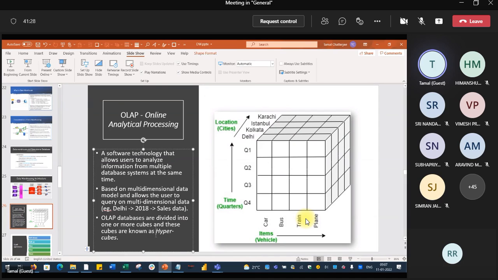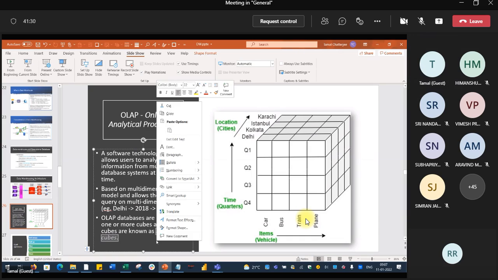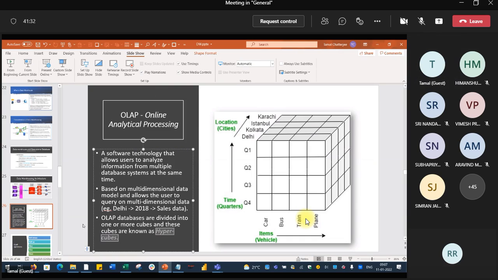There is one term. Remember this, hypercubes. These databases are visualized actually. You understand? It is a visualization only. In our brain, there is nothing called Z-axis in the RDBMS. So these type of cubes actually are known as hypercube.